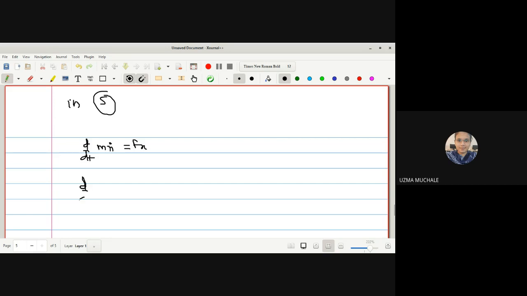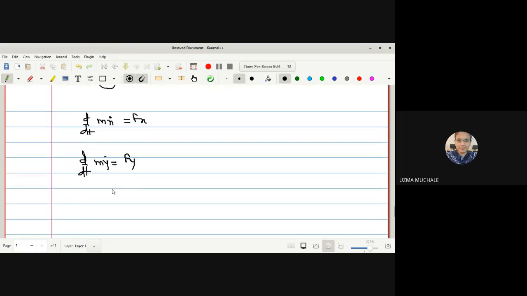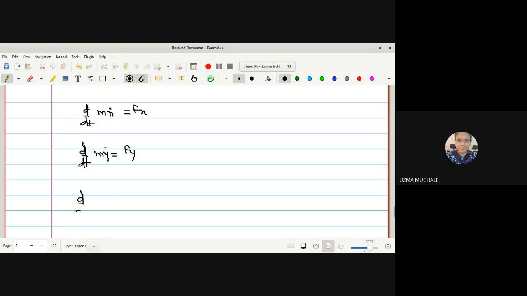Next equation is d by dt of my dot minus 0, and again it is equal to Fy. Similarly, the last equation is d by dt of mz dot minus 0. Again, why is it 0?